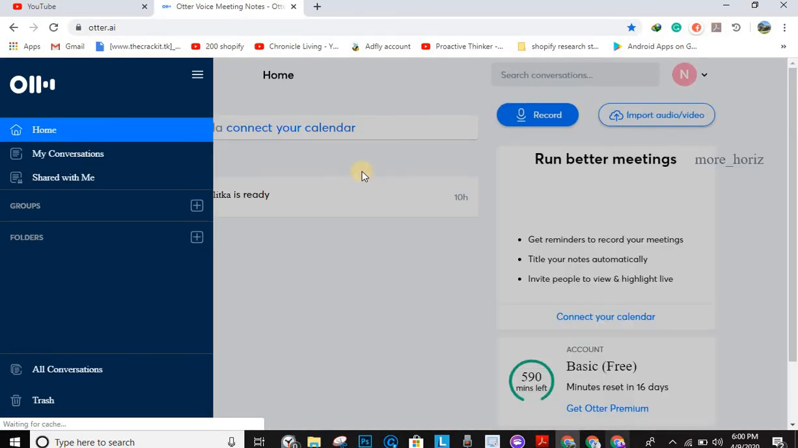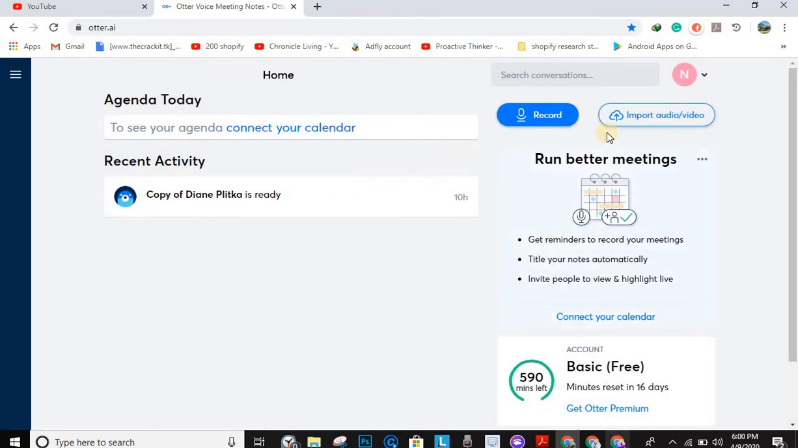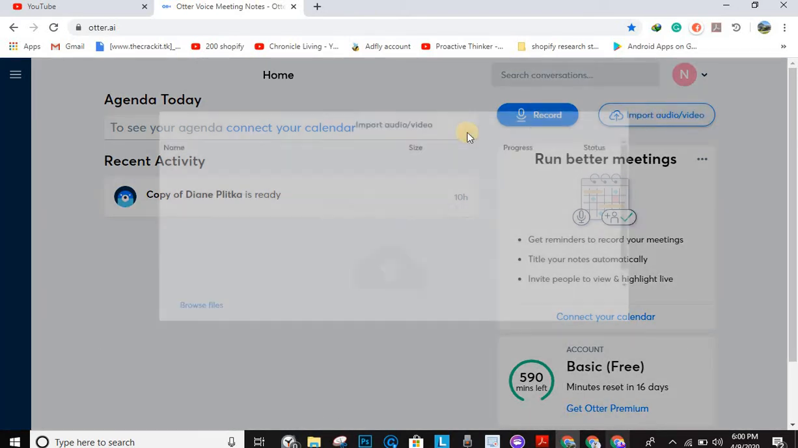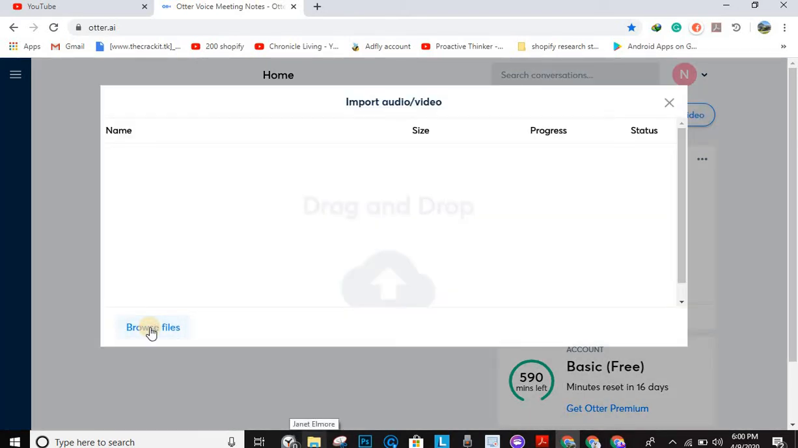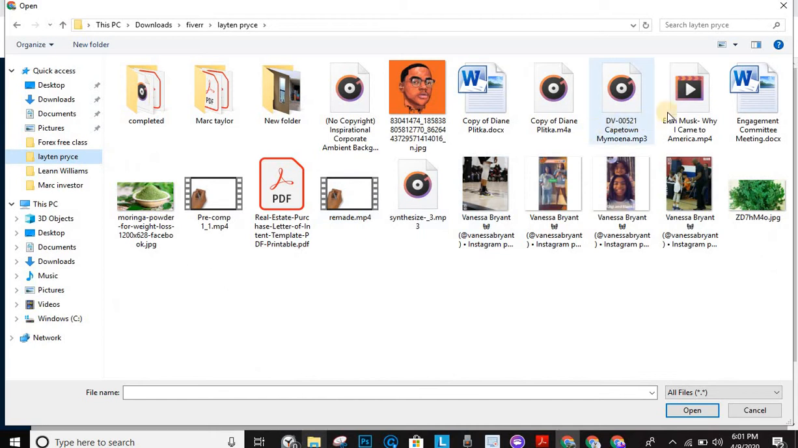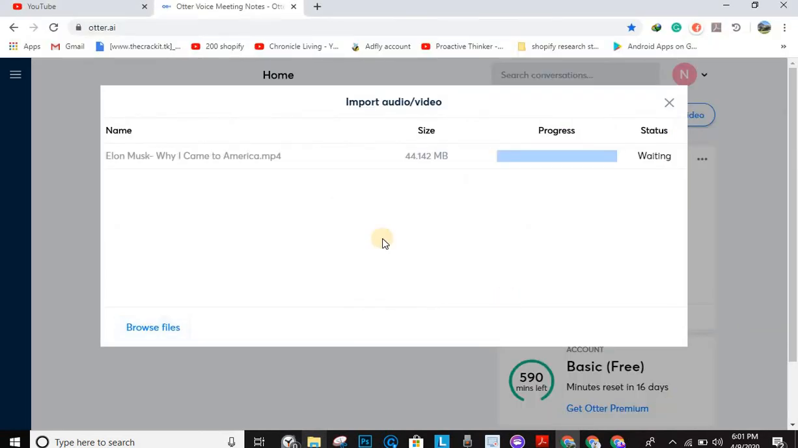Alright guys, so once you're logged in, you want to go ahead and import your audio or video file by clicking import audio/video right here, browse files, and I have this video of Elon Musk right here, so I'll just go ahead and upload this video. And wait for it to upload, guys.